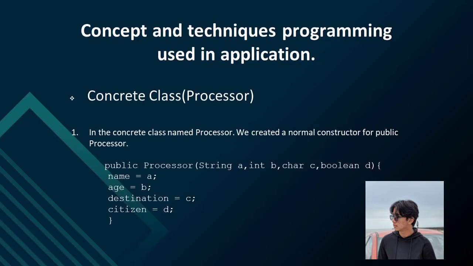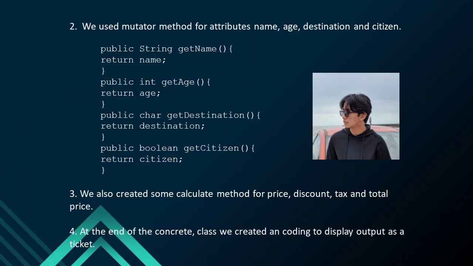Concepts and programming techniques we use in the application. First of all, we use the concrete class Processor. In the concrete class named Processor, we create a normal constructor for public Processor. Next, we use mutator methods for the attributes name, age, destination and citizen. After that, we also create some calculate methods for price, discount, tax and total price. Lastly, at the end of the concrete class, we create an encoding to display output as a ticket.